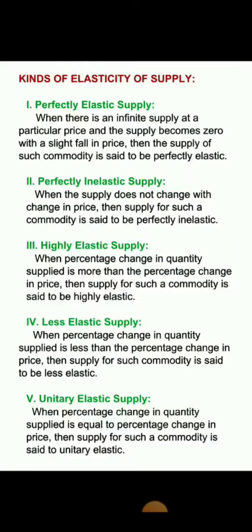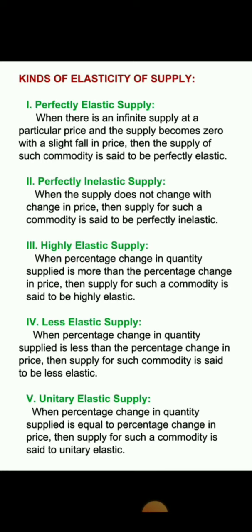And the last one is unitary elastic supply. Unitary elastic supply is that elasticity in which the percentage change in quantity supplied is equal to the percentage change in price.